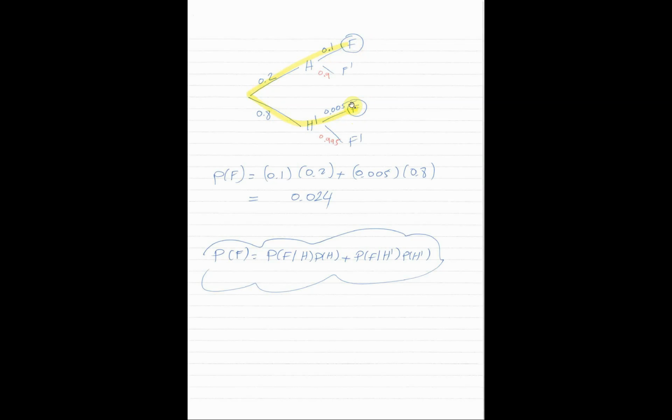Now I have a comment here. What if we wanted the probability of not failing? How can we solve that? Now I have two answers here. Maybe the answer that comes to your mind first, since we calculated the probability of failing already, we calculated the probability of failing here by tracing the yellow branches. Just 1 minus this would be the probability of not failing. This is correct. 1 minus the probability of failing is the probability of not failing, because this is a complement. It's true, and this is very easy to do as long as we calculated the probability of failing before.